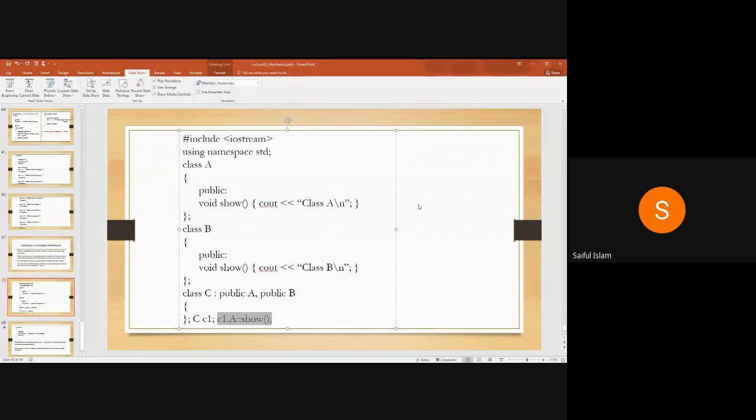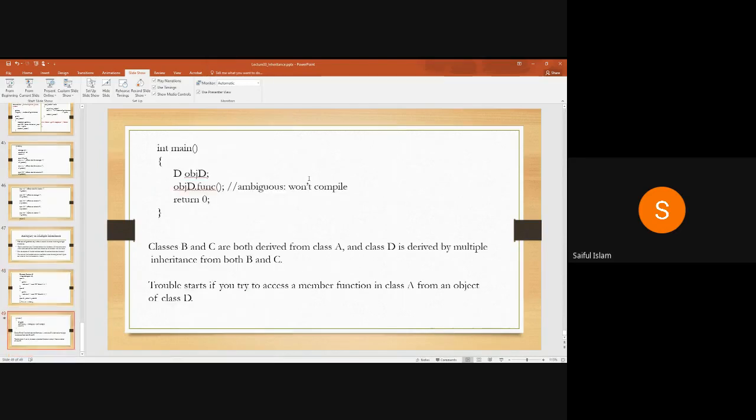There is another problem with multiple inheritance, and we will discuss that problem when we talk about virtual functions. Fine. That is known as diamond inheritance. So we will discuss the problem of diamond inheritance when we discuss virtual functions there.